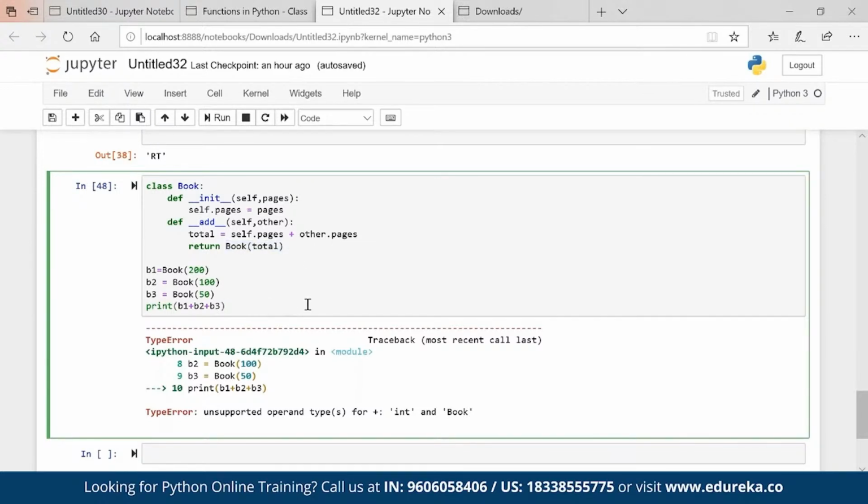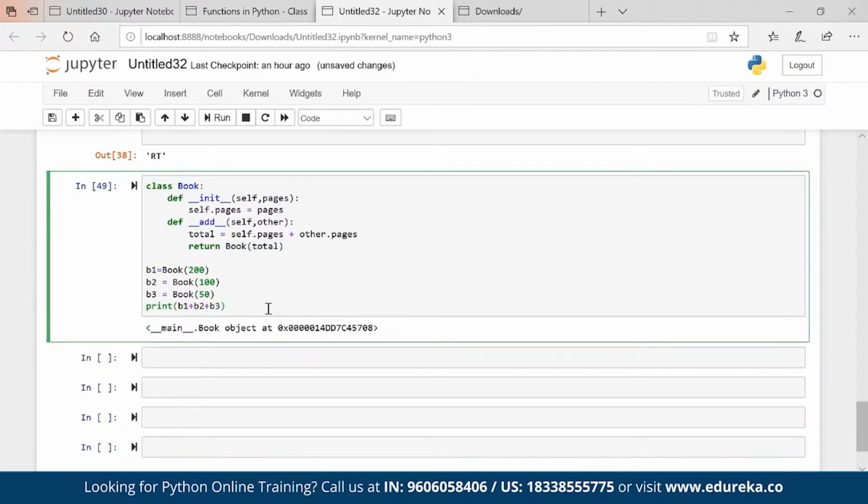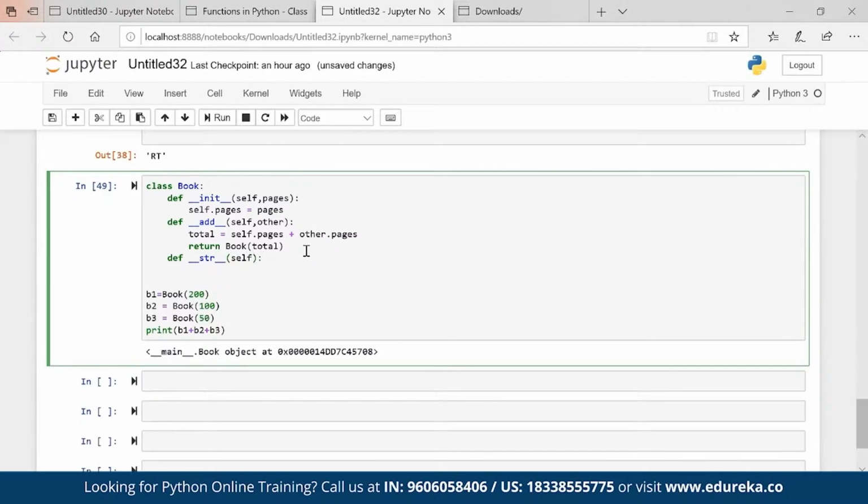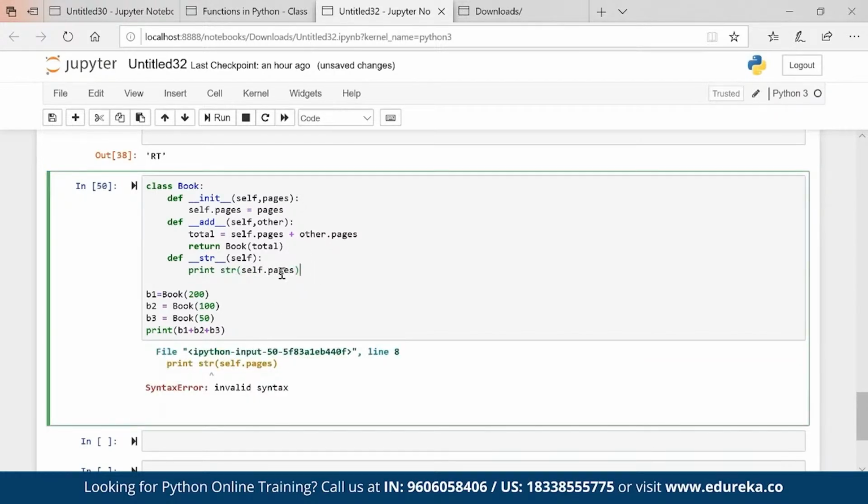Now if I execute, obviously we have to convert to a string as well because we are adding two books, right? So if you want the output, it should be def str, which is again a magic method, self. These are constant, this cannot be changed, right? This is what you have to pass. Print str self dot pages. Something is wrong here.